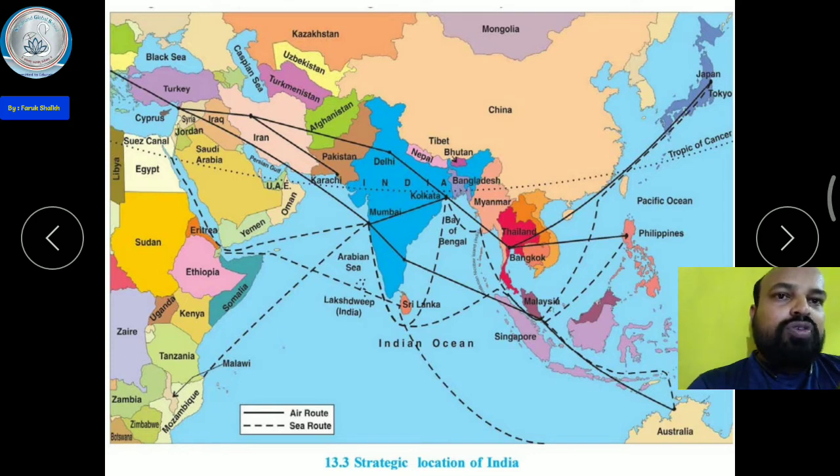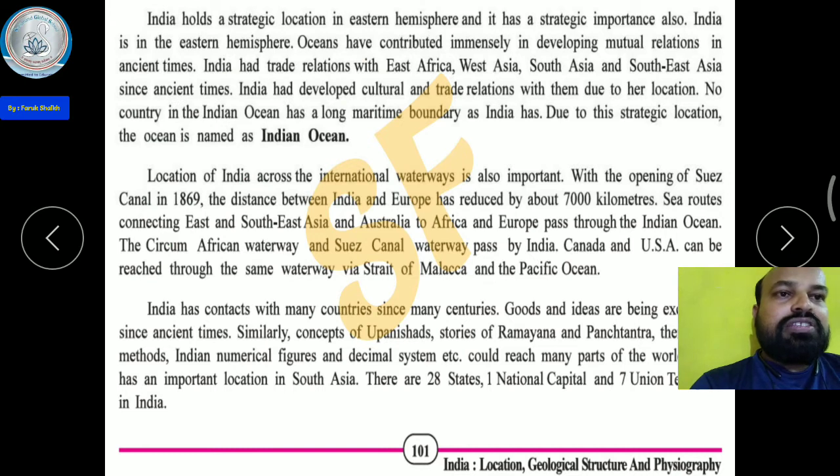But now they do not have to move around Africa. Here, a canal was created, the Suez Canal, and because of this canal the distance is reduced by 7,000 kilometers. Can you imagine? The Suez Canal was constructed in 1869.